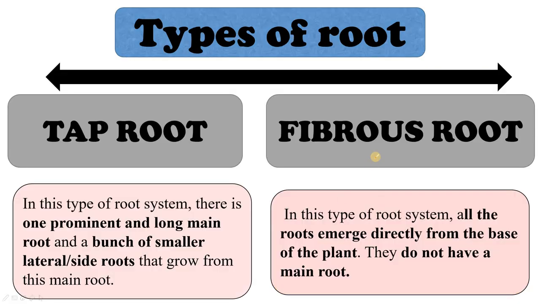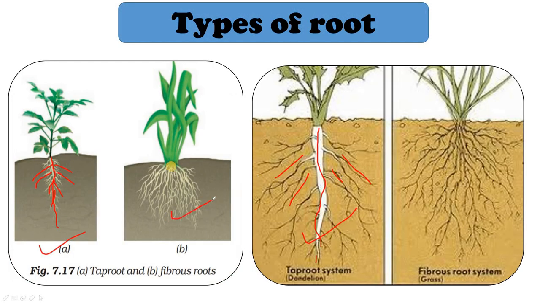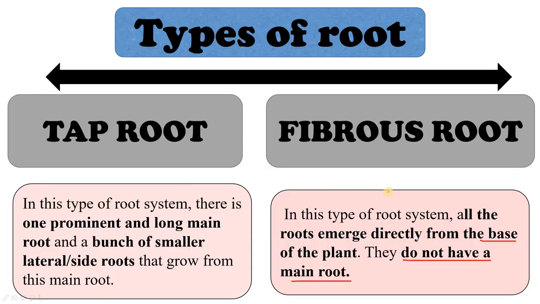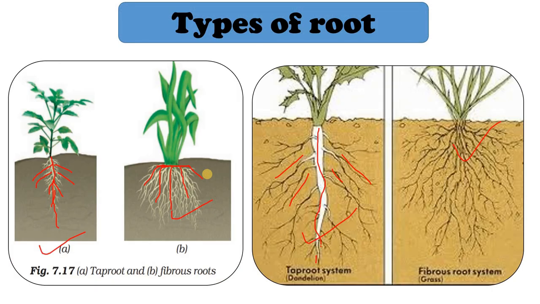Alright. Okay. Now we will study about fibrous root system. So in this type of root system, all the roots emerge directly from the base of the plant, and they do not have a main root. Alright. So can you see that? They do not have a main root, and all the roots are directly emerging from the base of the stem. So this type of root system is called as fibrous root system.